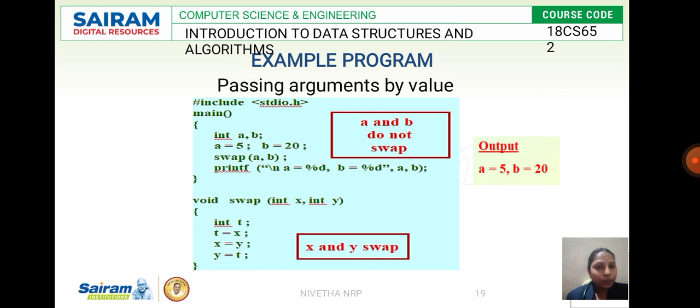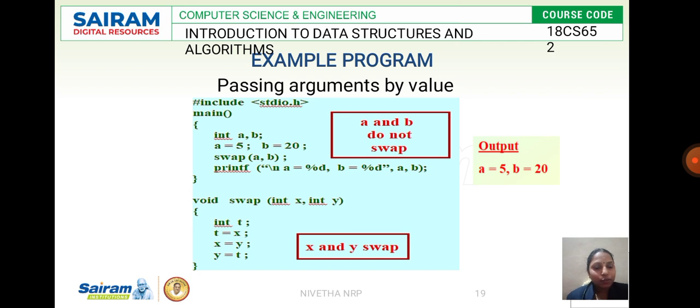Now what you're going to do is int t, we are going to have one more variable t to shift the two variables. I want to swap the values of x and y, which is not directly possible. So I use a temporary variable to store the value of a particular variable and swap with that.